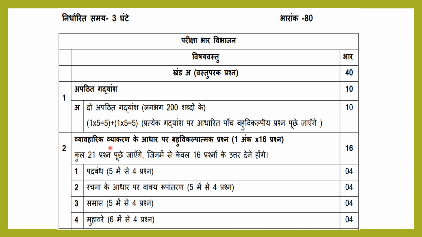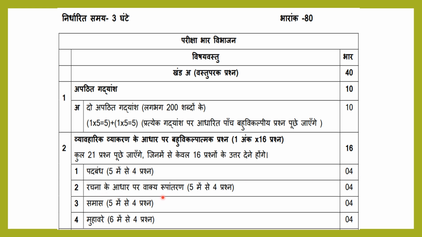So you will be getting 21 questions. From that you have to answer for 16 questions. Okay, options are there. So you can write only 16 questions. So in that, what all topics will be covered? Here, first topic will be पदबंध. In that, 5 questions will be asked. 4 questions you have to answer. Each 1 mark. So 4 marks for पदबंध.